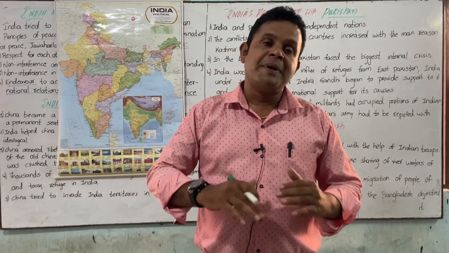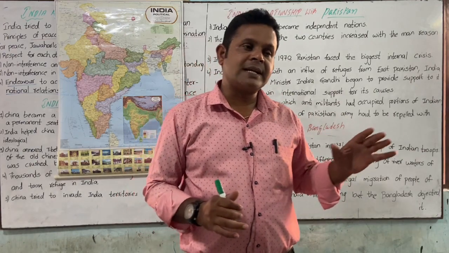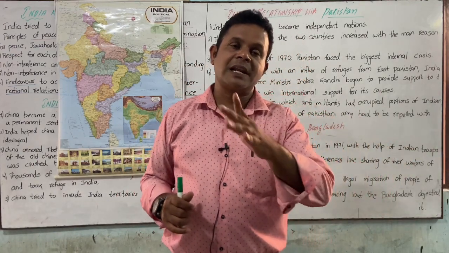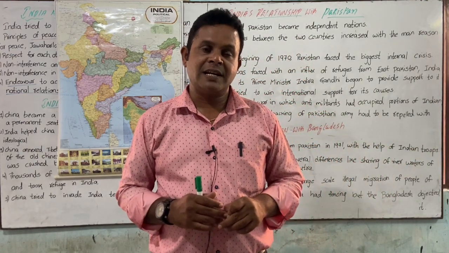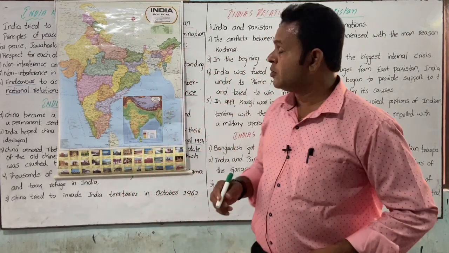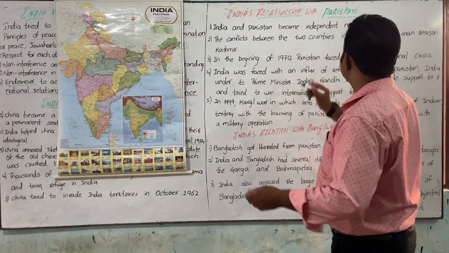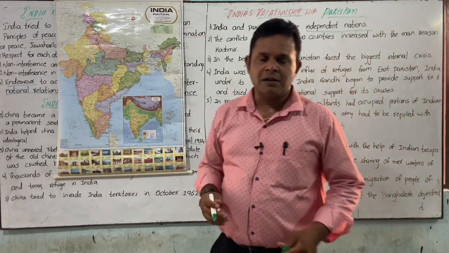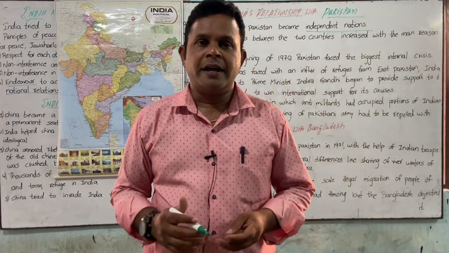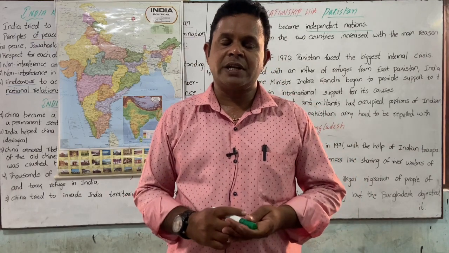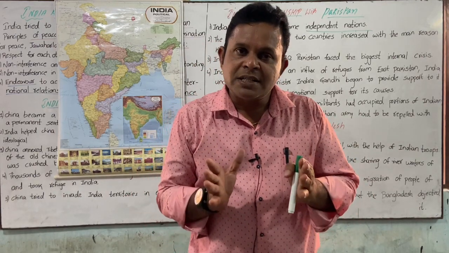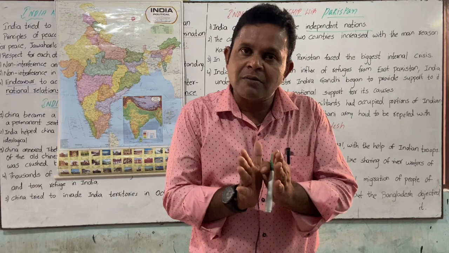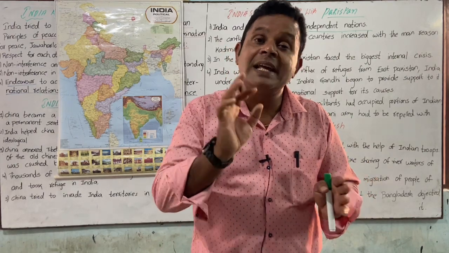So how did this incident take place? That is what describes India's relation with Pakistan. Let me tell you: India and Pakistan became independent nations, with Muhammad Ali Jinnah and Nehruji, and that was the conclusion. India and Pakistan were separated on the basis of religion.